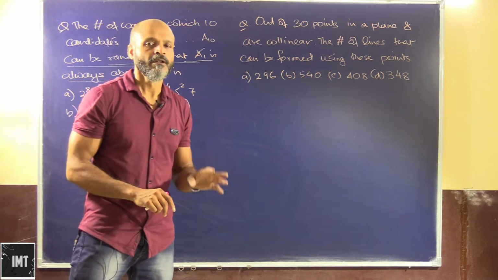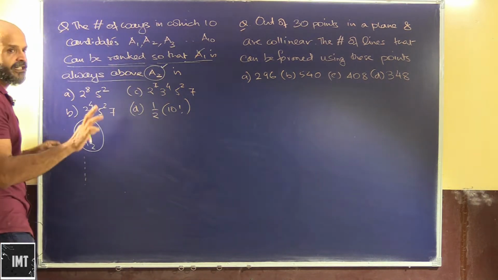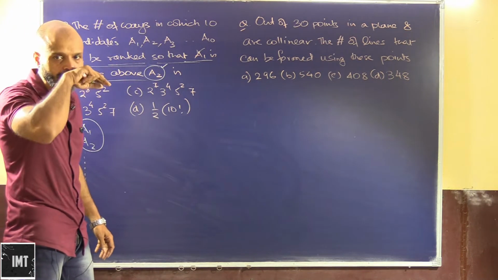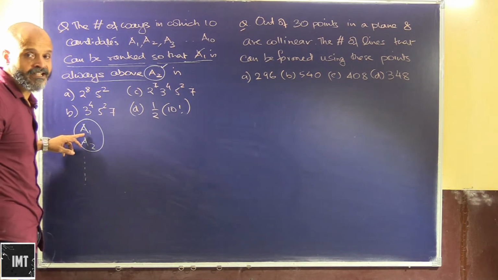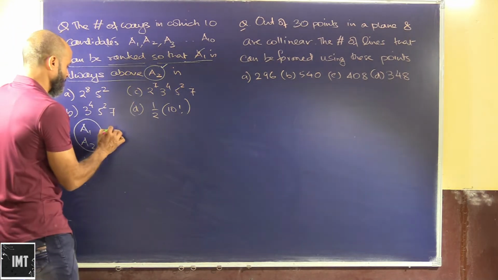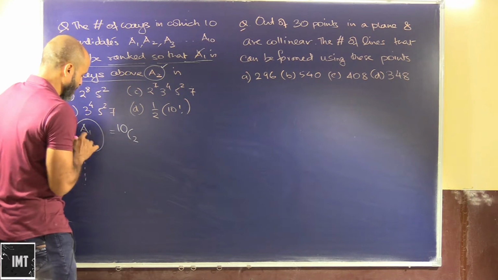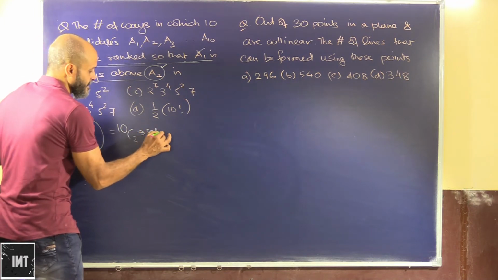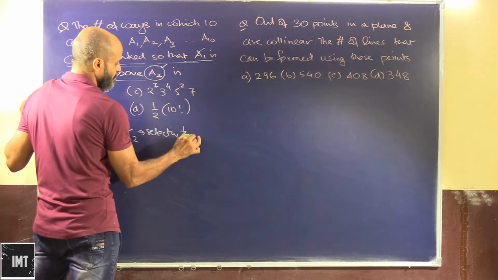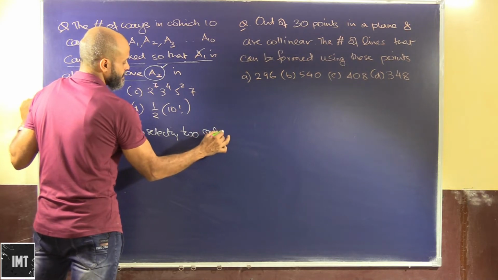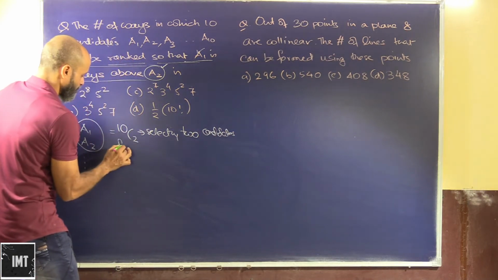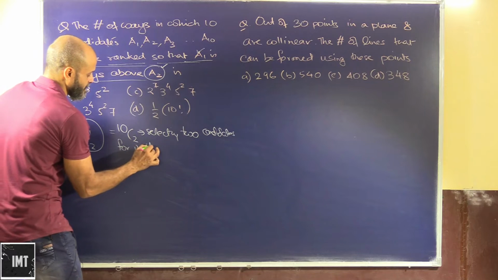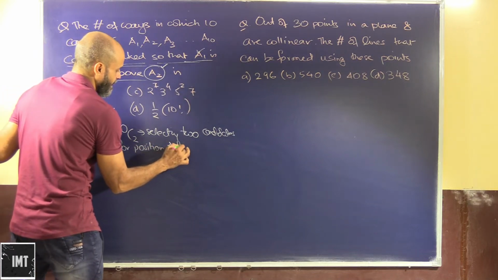So first of all, we have to select 2 candidates out of the 10 candidates for placing in the positions for A1 and A2. This can be done in 10C2 ways.